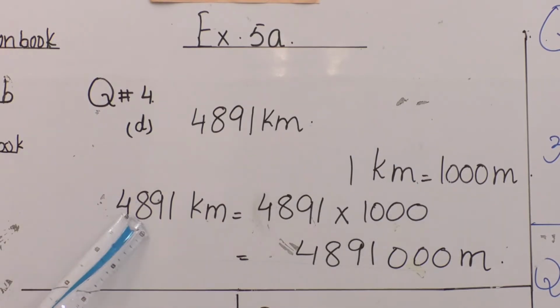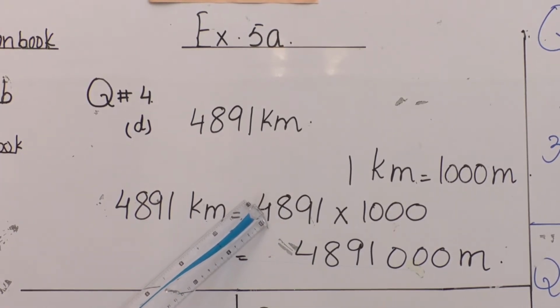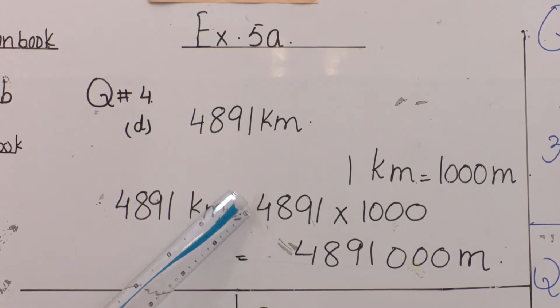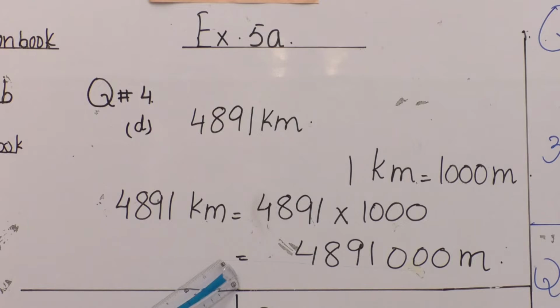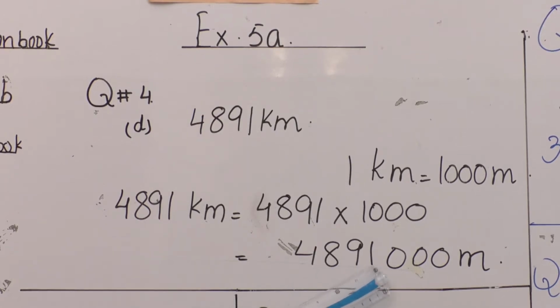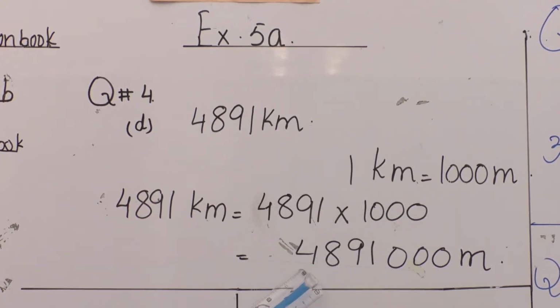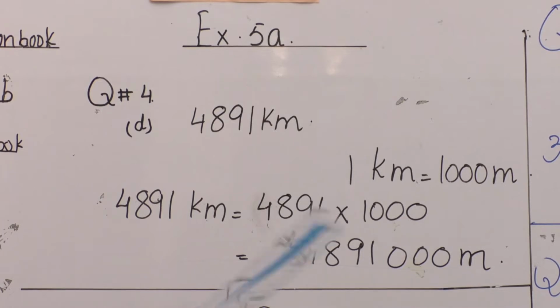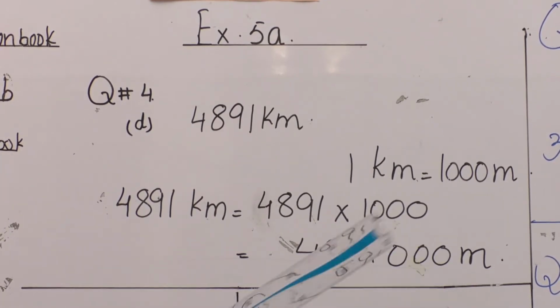Now in 4891 kilometers, we will multiply that 1000 by the kilometer value so that we will get meters. So 4891 multiplied by 1000 is equal to 4891000 meters. Since we have multiplied, the unit of measurement is meter. We have converted 4891 kilometers into meters.